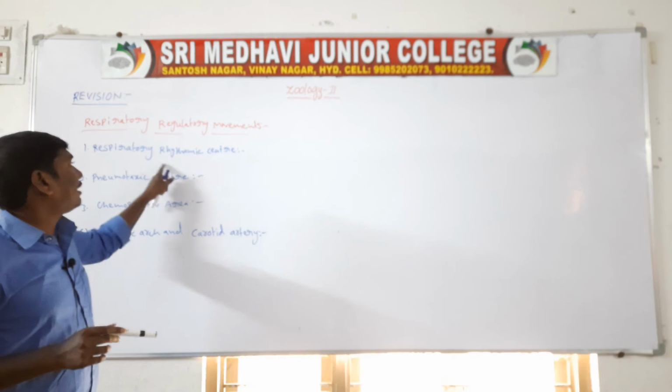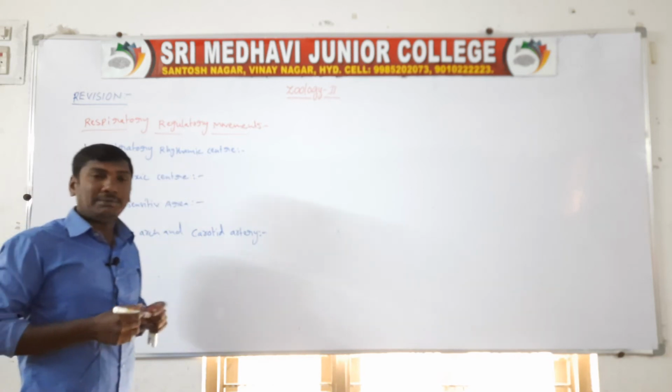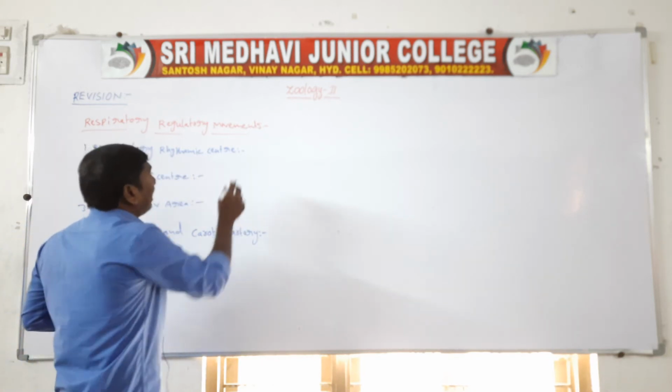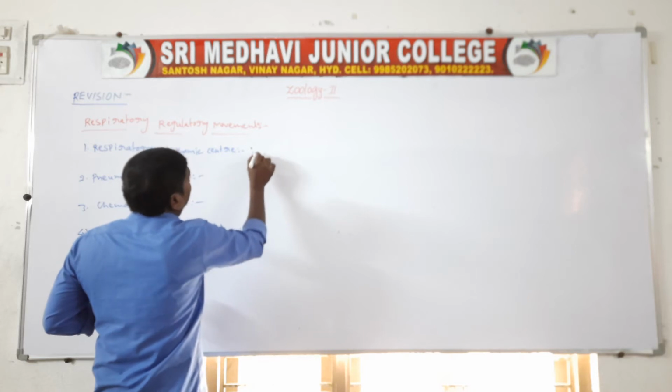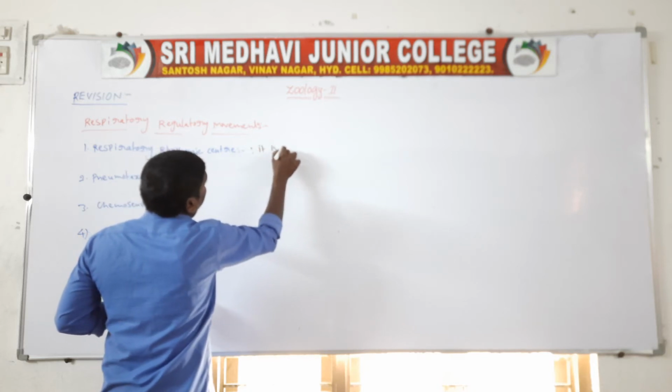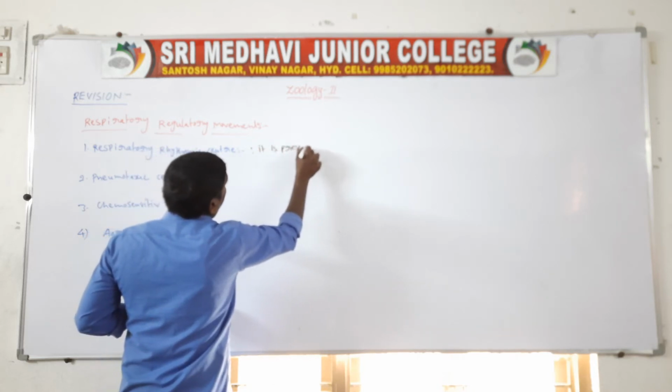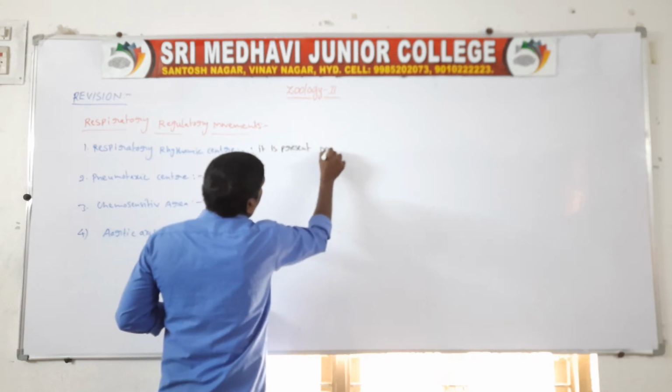First one, respiratory rhythmic center. This respiratory rhythmic center is present in the medulla region of the brain.